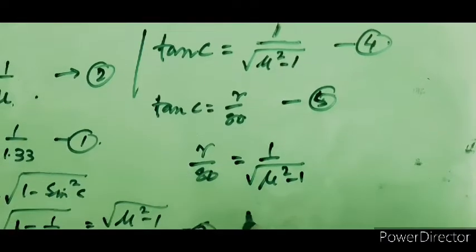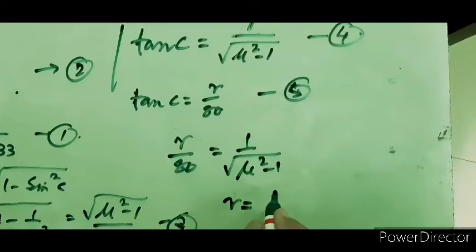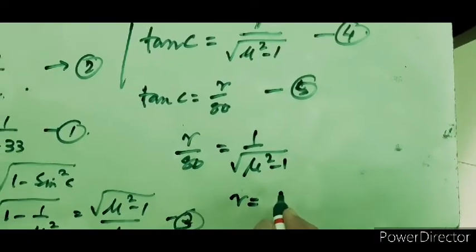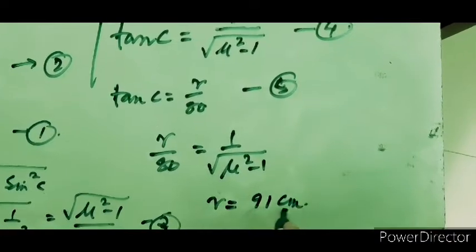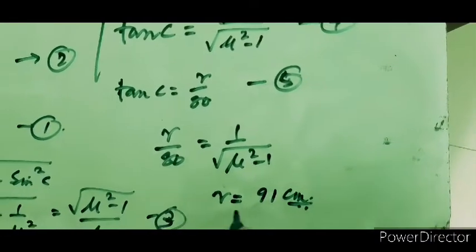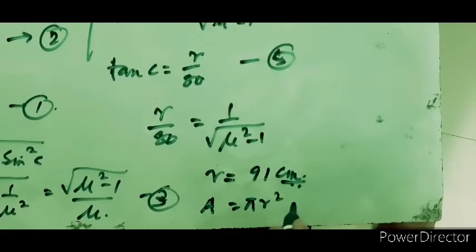Just after calculation, if you use the calculator, you will get the value of R, which is around 91 centimeter. After finding R, we can find the area, that is pi r square.